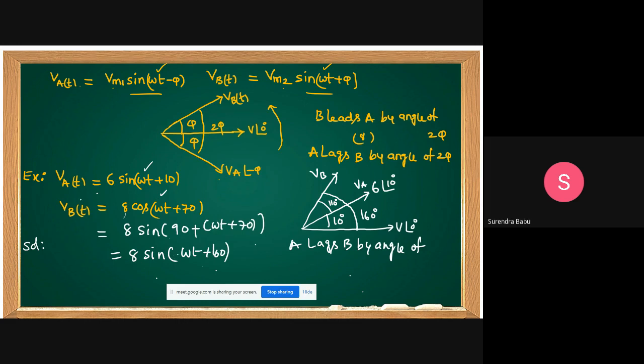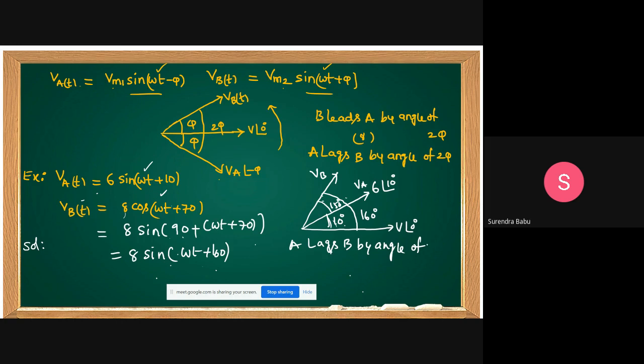Do you understand or not? V of t equals 6 sine omega t plus 10. This I am writing in terms of sine. Sine 90 plus theta, again you can get cos theta. So 90 plus omega t plus 70 gives 8 sine omega t plus 160 degrees. B is 160 degrees. A is 10 degrees. Then what is the angle between these two? 110 degrees. This is 10, this is 160, so it's 150.